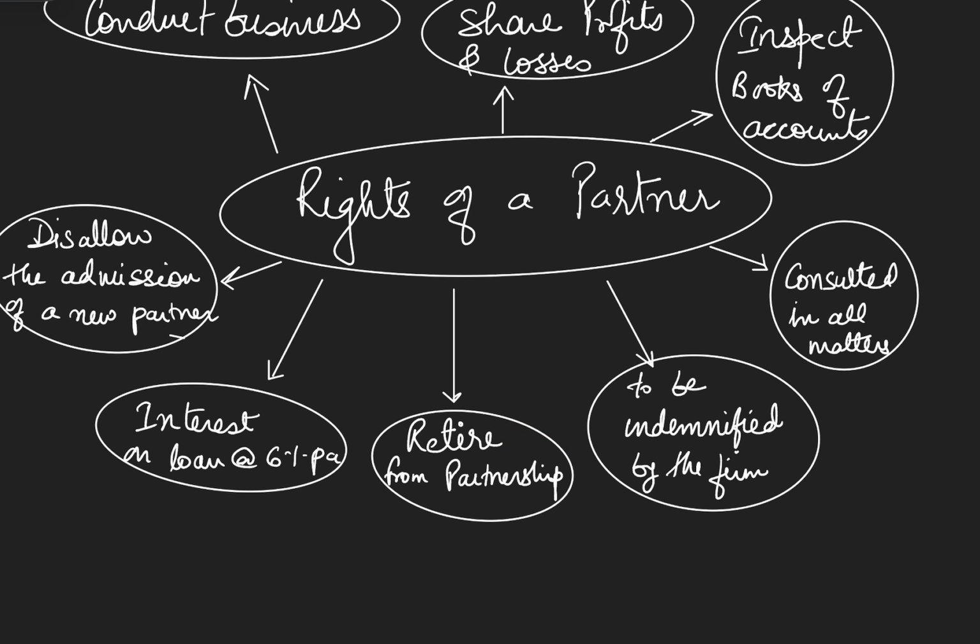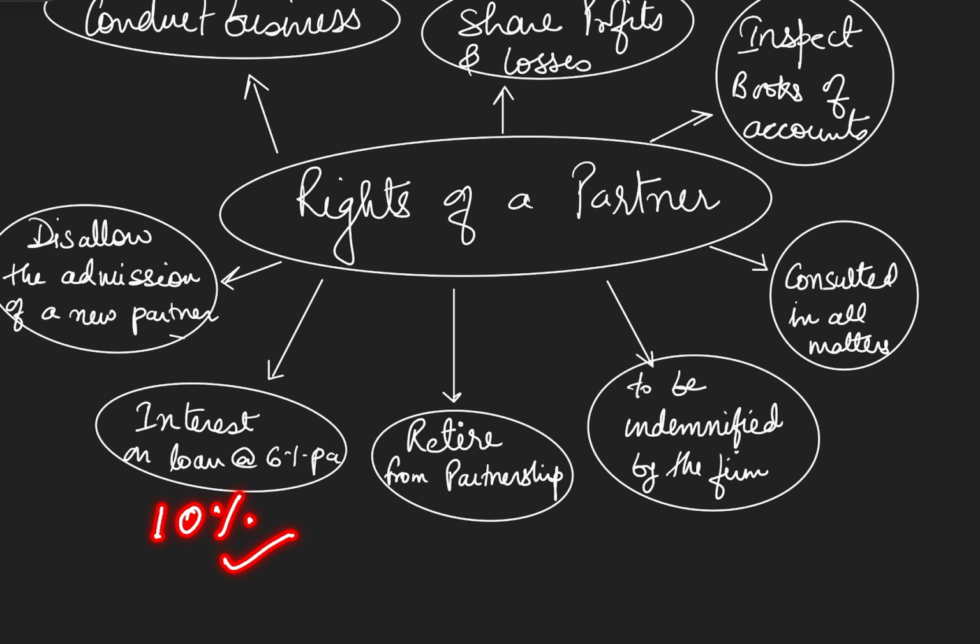Another one, the partners sometimes provide loan to the business, right? So if the loan is provided by the partner, he should get loan interest at the rate of 6% per annum. This is as per the Partnership Act 1932, right? Minimum 6% be given, but if all the partners have decided that the partner be given 10% interest or 15%, whatever they have decided, the interest can be given more than 6% also.